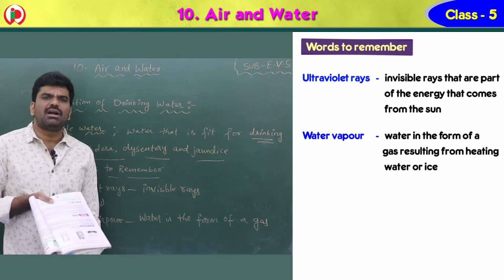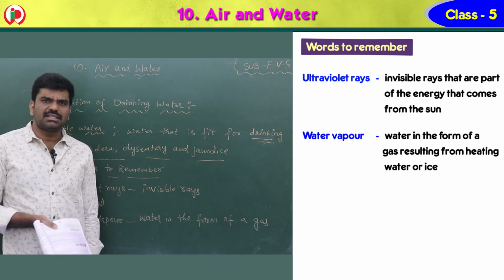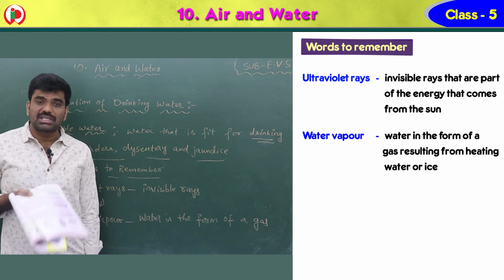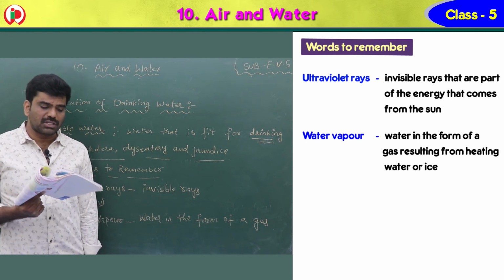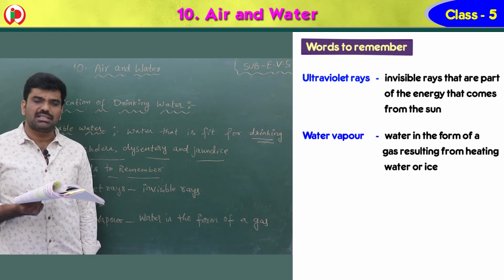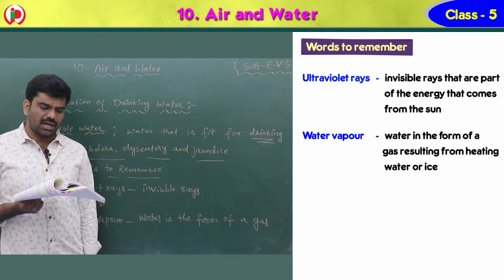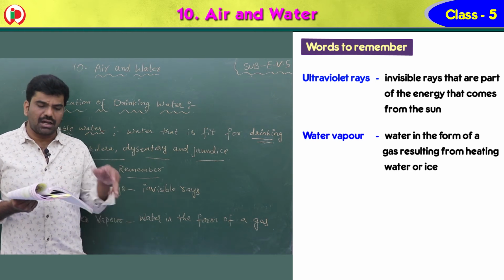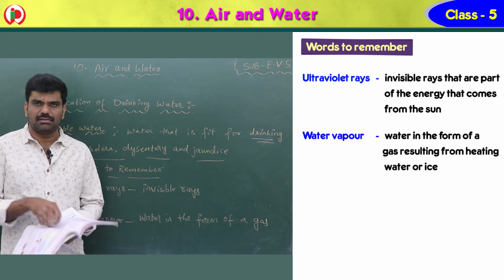When we heat the water or the ice, the water can be converted into vapor, which is called water vapor. So two words: ultraviolet rays, invisible rays that are part of the energy that comes from the sun, and water vapor, water in the form of a gas resulting from heating water or ice.